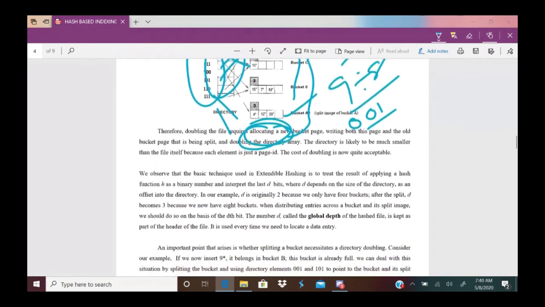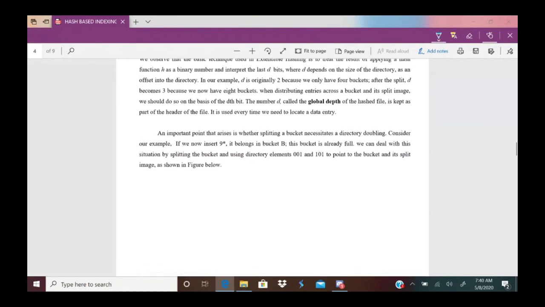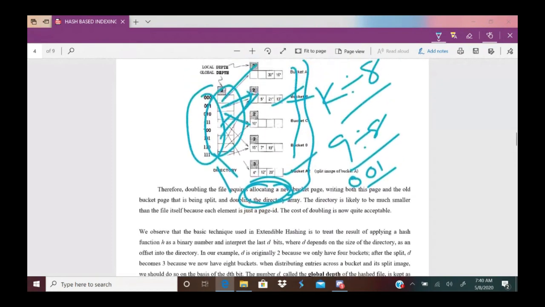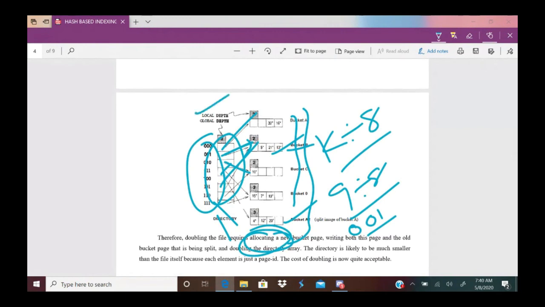To understand this point, we use two concepts called local depth and global depth. Local depth and global depth are attached as a header to both buckets and directory pointers. One point to keep in mind: when local depth equals global depth, directory doubling is required. When local depth is less than global depth, directory doubling is not required. Understand this point.